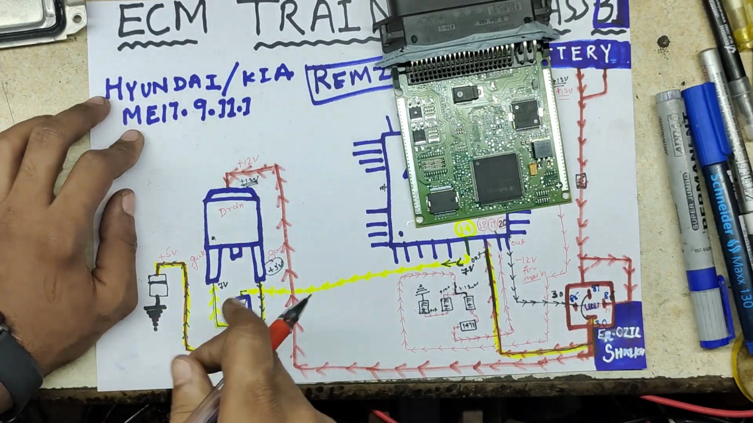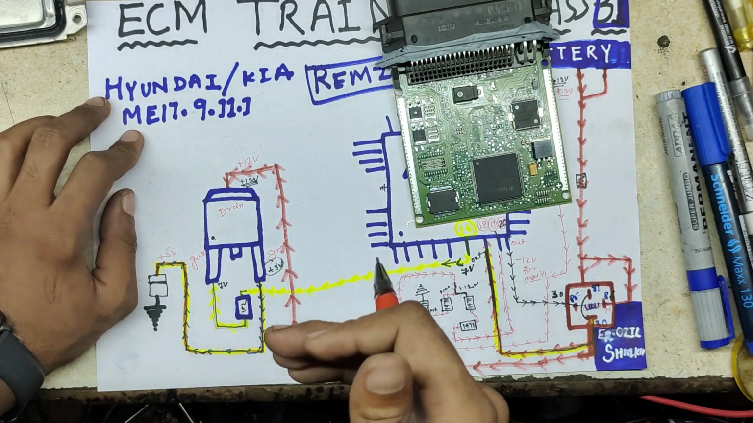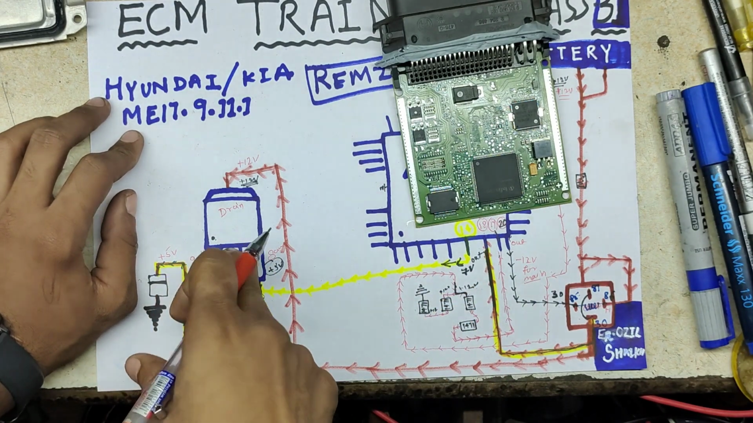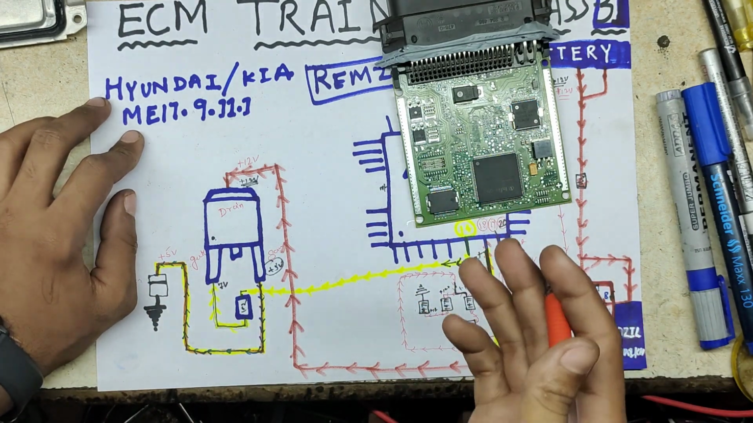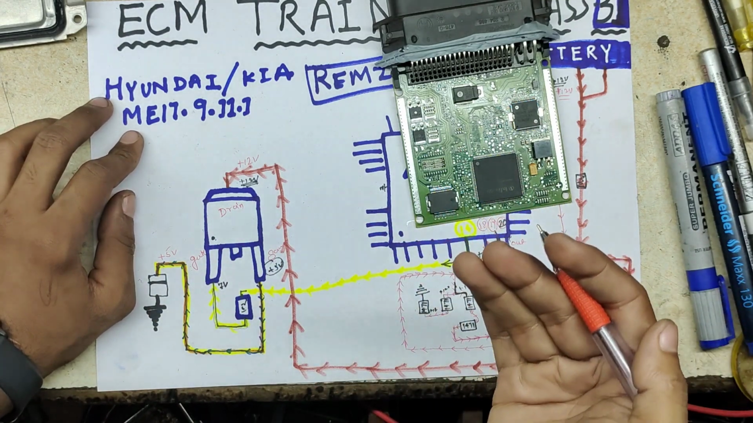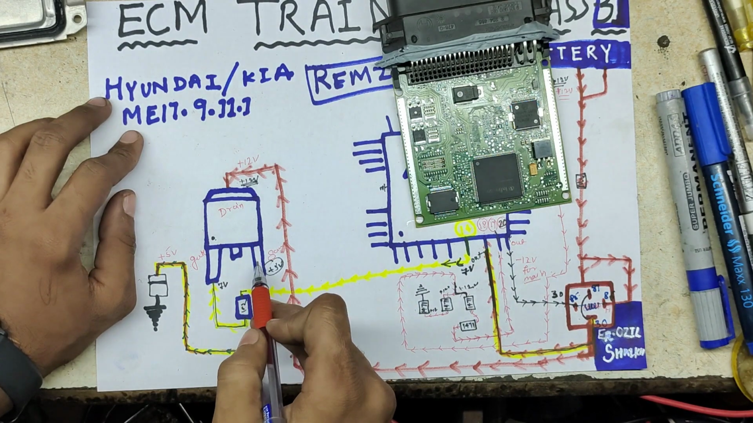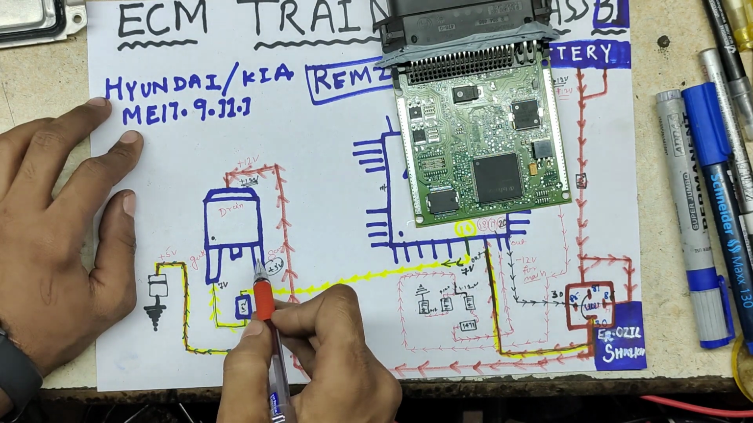Okay, MOSFET is also a transistor. It is also a type of transistor, so we can call it anything, but we know the working. What is the working? This MOSFET works like a low voltage regulator.